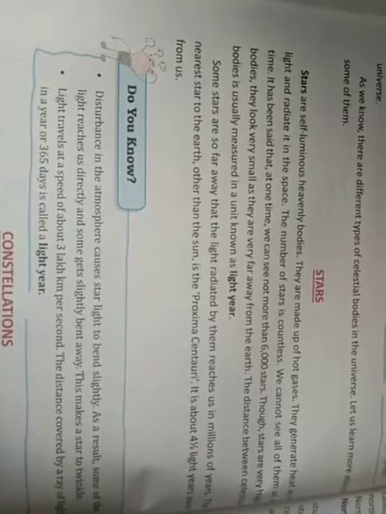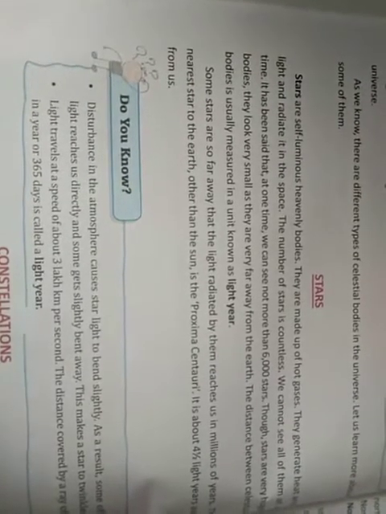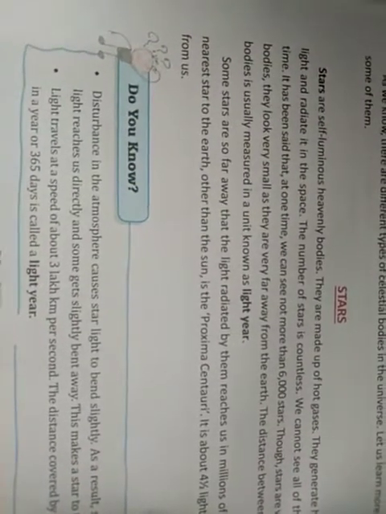We cannot see all of them at one time. It is being said that at one time we can see not more than 6,000 stars. The thing is that our eyes have certain limits, so at one time we generally see 6,000 stars roughly. Stars are very huge bodies. They look very small as they are very far away from the earth. When we see in the sky, we see stars. We see they are very small, but in reality, they are not small.